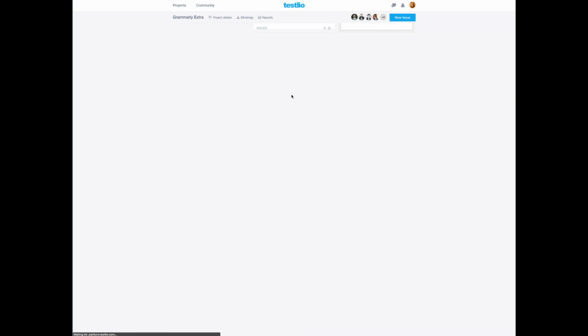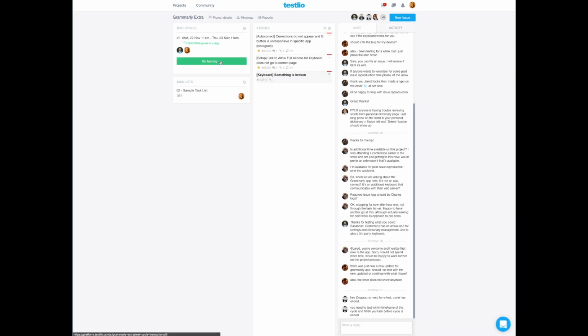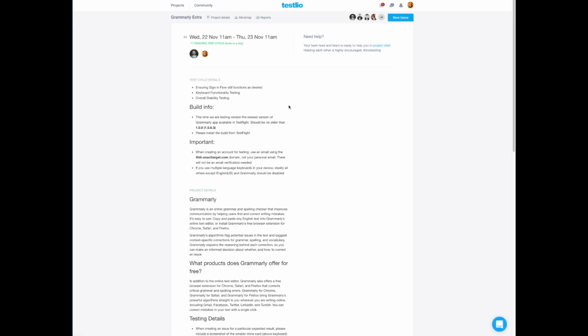All right, so let's go ahead and go back to the project page. And we are ready to go testing. We can see that this cycle is actually ongoing, so we will see this green Go Testing button. If the cycle is not yet ongoing, this button will not be visible until the cycle start time. On this page, we can see the test cycle details.